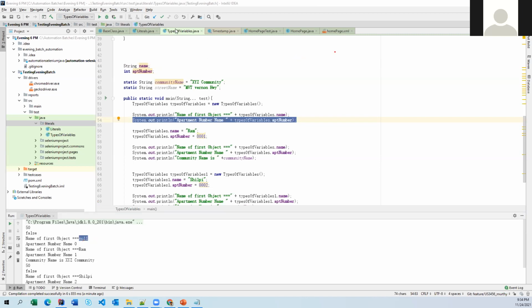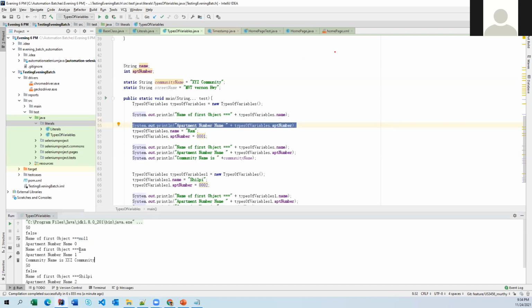Now the second statement, RAM and apartment number 1. Here we have given RAM and 001. Generally in Java, if you put 00 before any number, at compilation time it is going to take off these zeros.